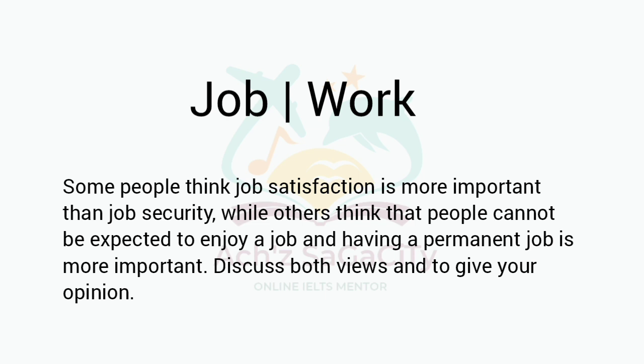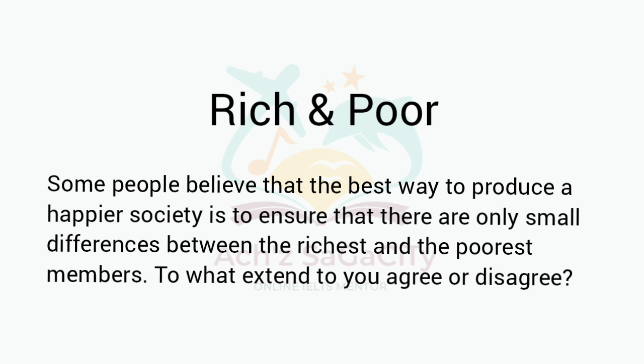Discuss both the argument and try to give your opinion. Next one, rich and poor. Some people believe that the best way to produce a happier society is to ensure that there are only small differences between the richest and the poorest members. To what extent do you agree or disagree? You need to be in balance and try to write about agreement and disagreement side.